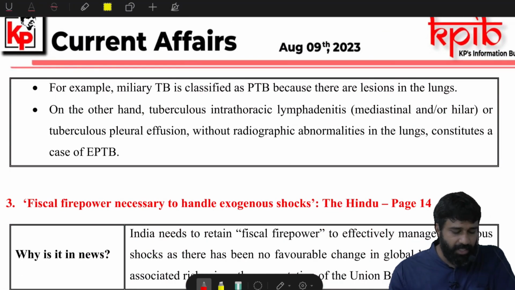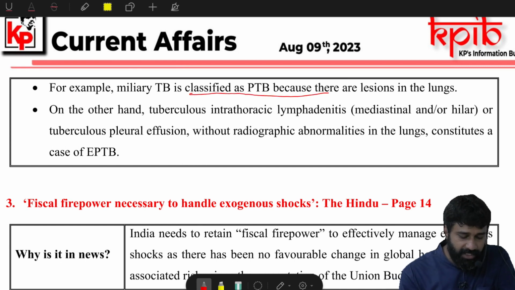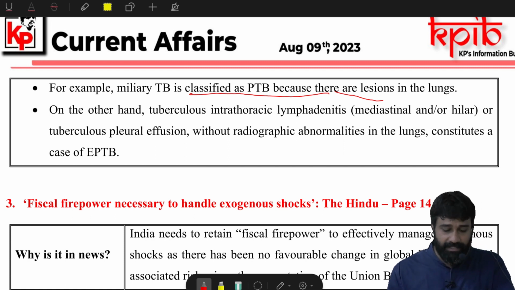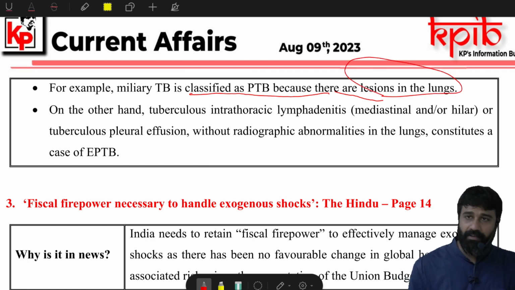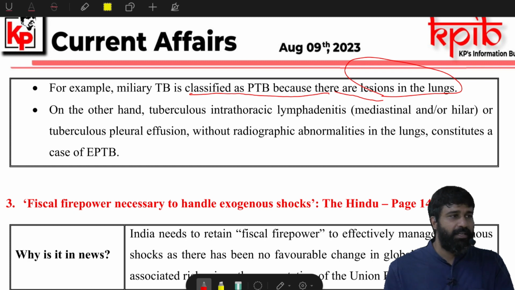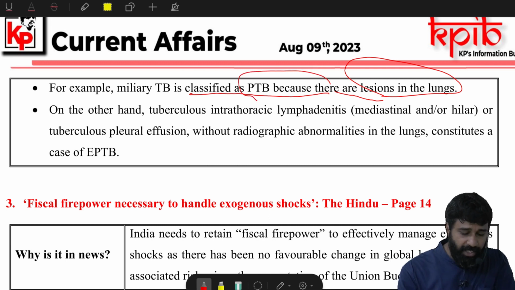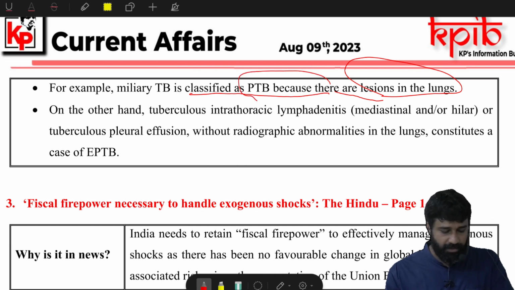Next, for example, miliary TB is classified as pulmonary TB because there are lesions in the lungs. Lesions means wounds, which are caused by PTB, that is pulmonary tuberculosis.